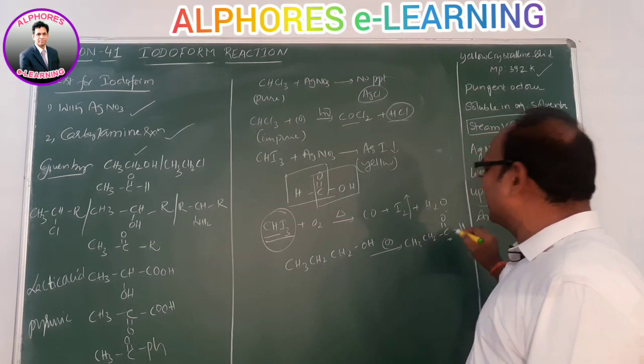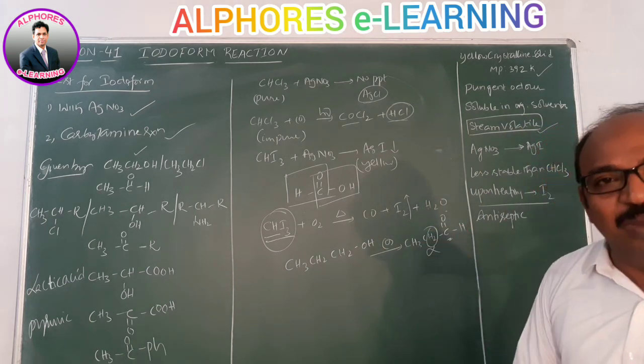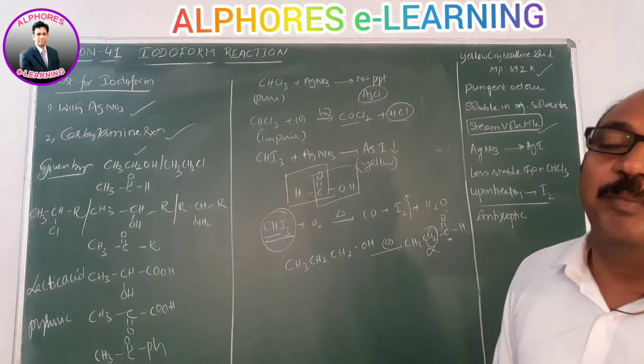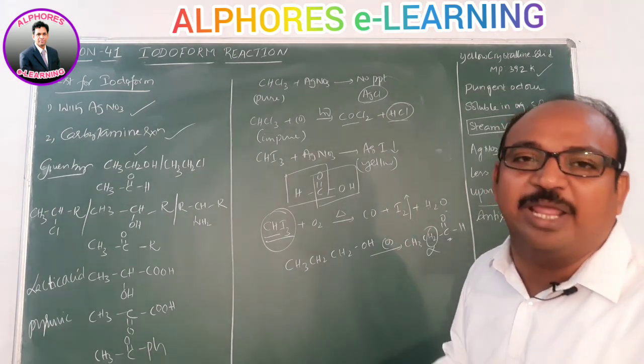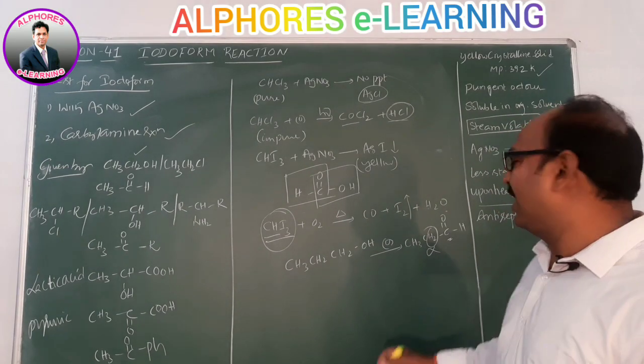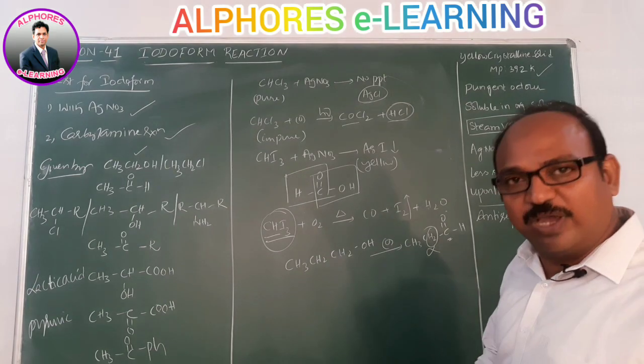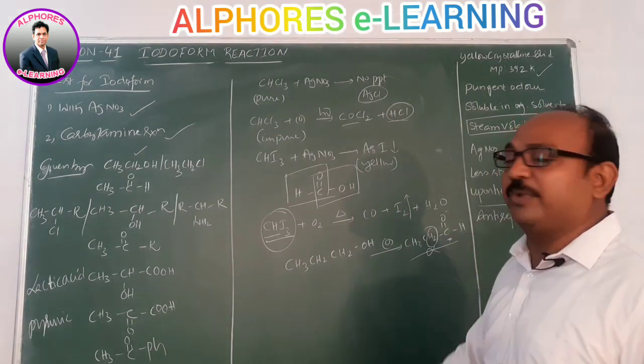With respect to this carbon, the alpha carbon is this one. This alpha carbon now consists of how many hydrogens? 2 only. But in order to get iodoform, how many hydrogens are required? It must possess 3 alpha hydrogens. Right now we do not have 3 alpha hydrogens. That's why it does not give the iodoform reaction.